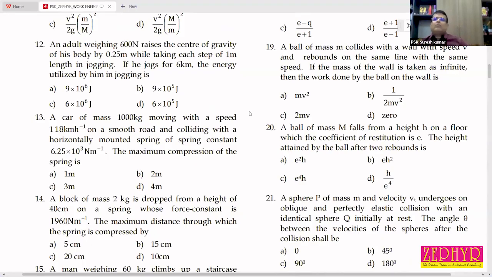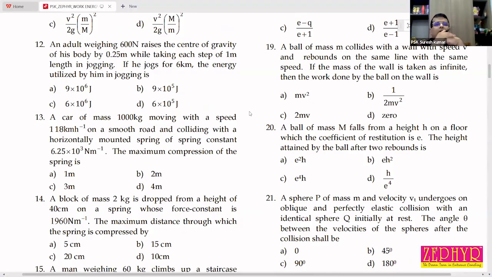A car of mass 1000 kg moving with a speed 118 km per hour on a smooth road collides with a horizontally mounted spring of spring constant 6.25 into 10 to the power 3 Newton per meter. The maximum compression of the spring is? Oh, it's a direct question.